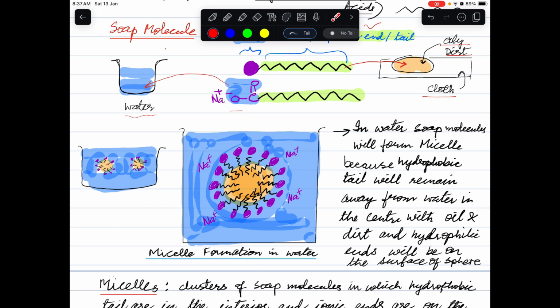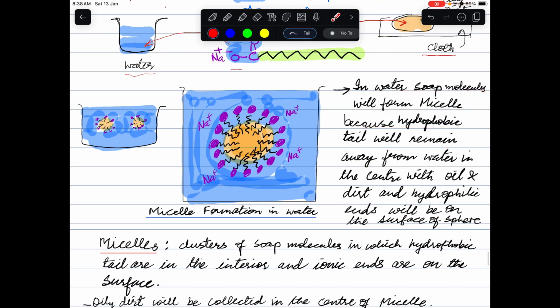The hydrophobic tails will attach themselves with the dirt, which is also organic in nature, and they will be in the center of the spherical arrangement, while your ionic part will be on the surface because it is hydrophilic, it is water loving. So it will be oriented towards water. So in water, soap molecules will form micelles because the hydrophobic tail will remain away from water and in the center with the oil. And what happens to the hydrophilic ends?